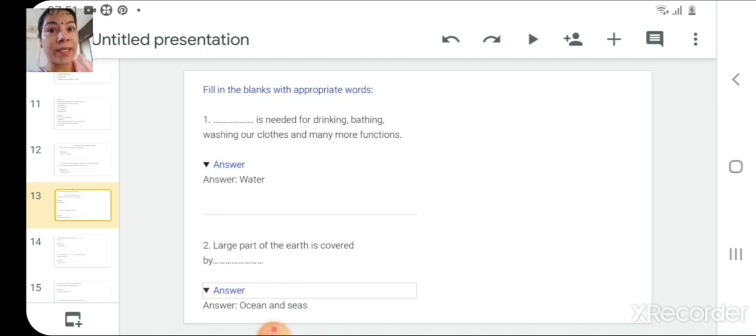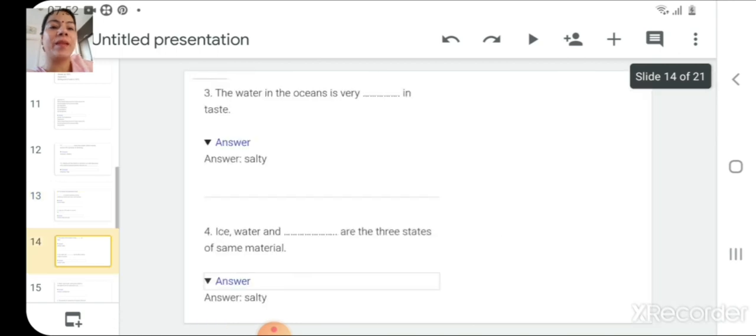So the first question taken here is, dash is needed for drinking, bathing, washing our clothes and many more functions. And the answer is water. The second question is, large parts of earth is covered by dash. Yes, large part of earth is covered by oceans and seas. Now the next question is, the water in the ocean is very dash in taste. So everyone knows about it. It is very salty in taste.